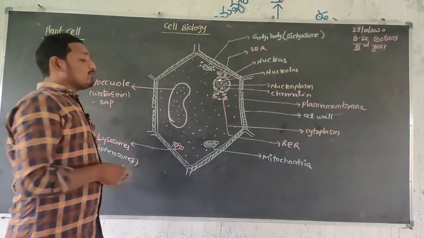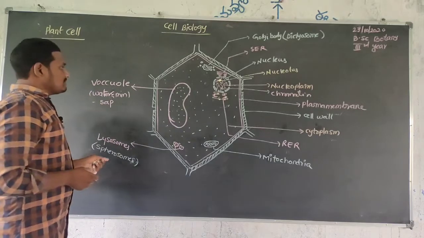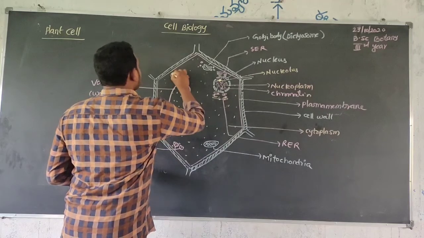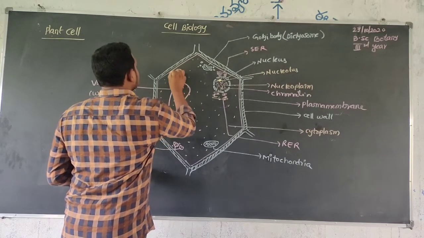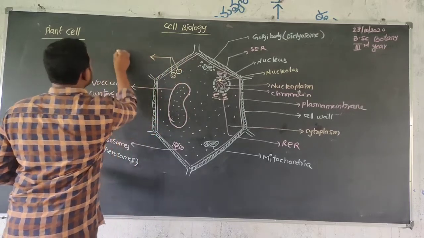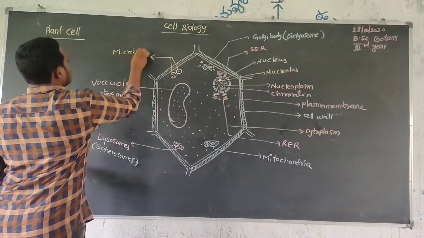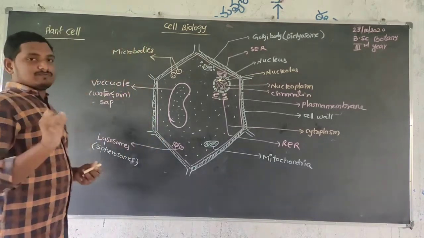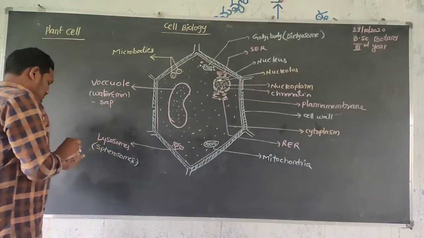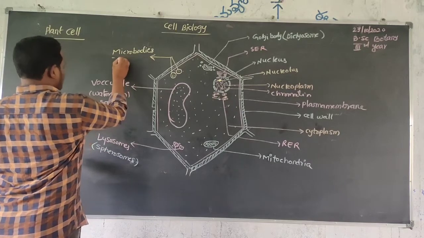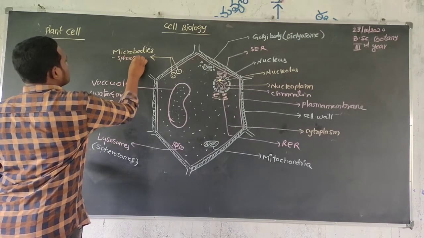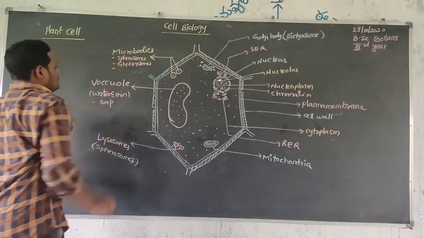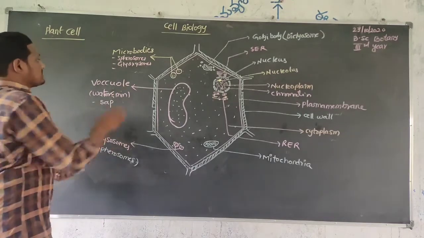Next, some microbodies are also present in this particular cell. These microbodies are mainly made up of three things: spherosomes, glyoxysomes, and peroxisomes.